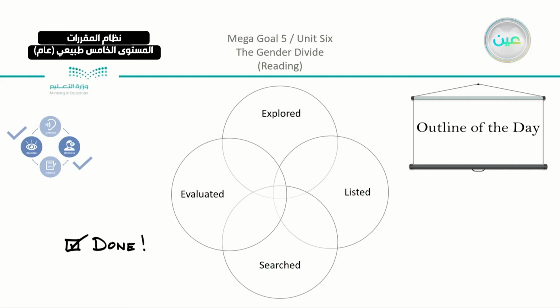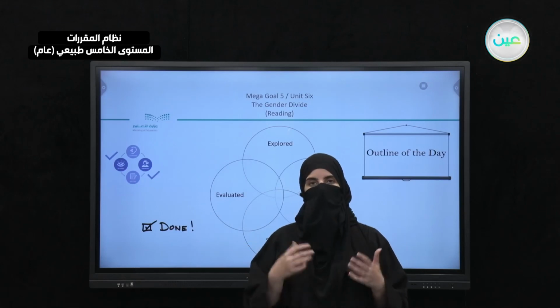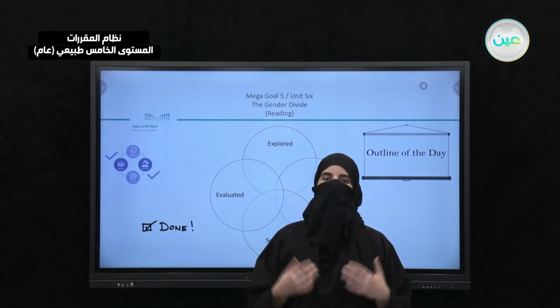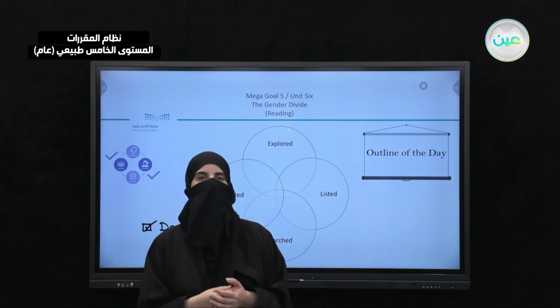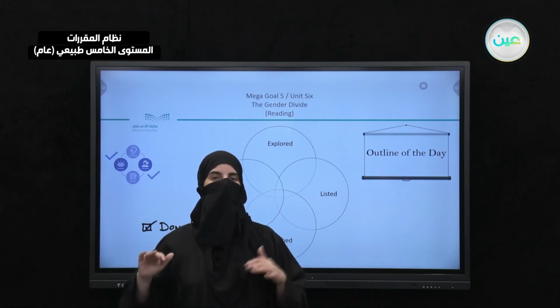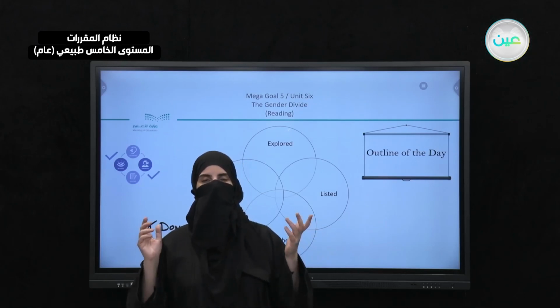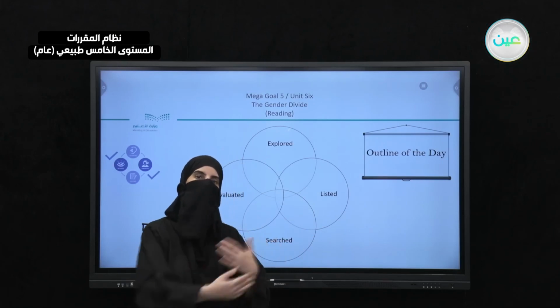And at the end, we evaluated, we gave the answers that we wanted, and we had the complete thought and why. Why is there these differences? So at the end, we have the balance that we do have between the two genders, and these differences actually are the positive part that give each gender its special type or the special way that it is.